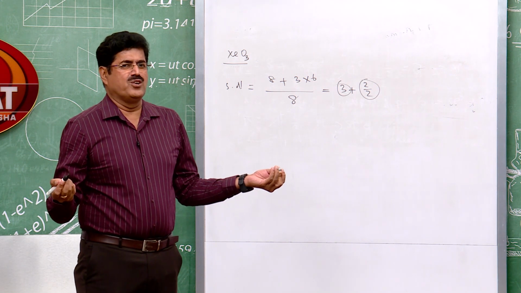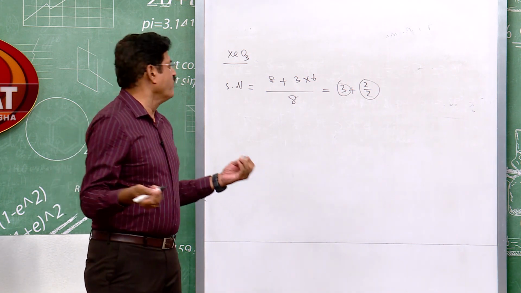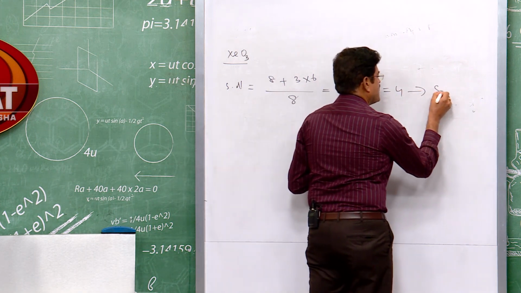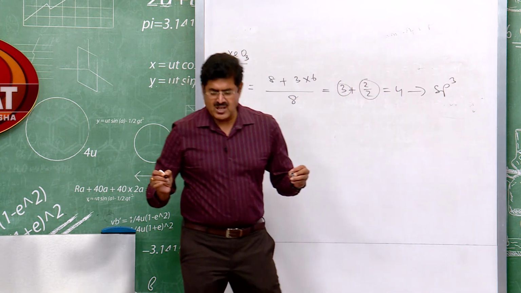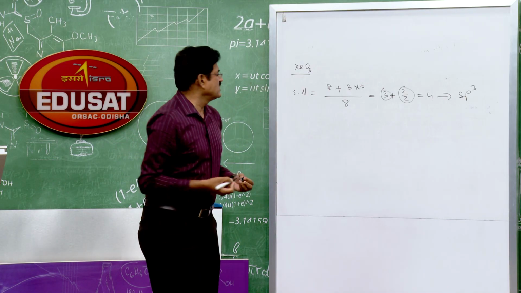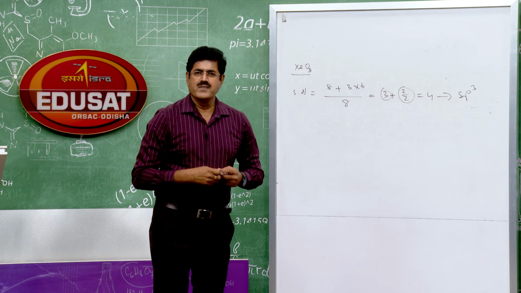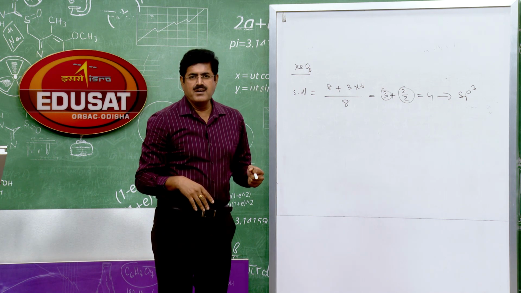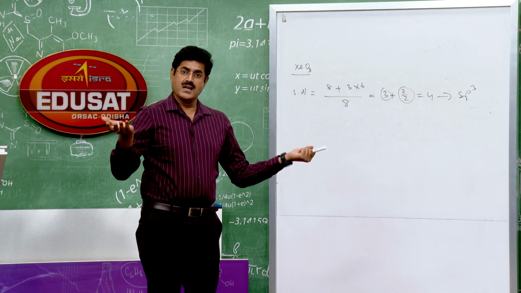Hybridization is sp3, no doubt, because 3 plus 1, it is 4. So hybridization sp3. The arrangement of the orbitals in space, tetrahedral. But what is the shape of the XeO3 molecule? 1 lone pair is present. We can't have regular geometry. Hybridization sp3 does not mean that it would be tetrahedral.